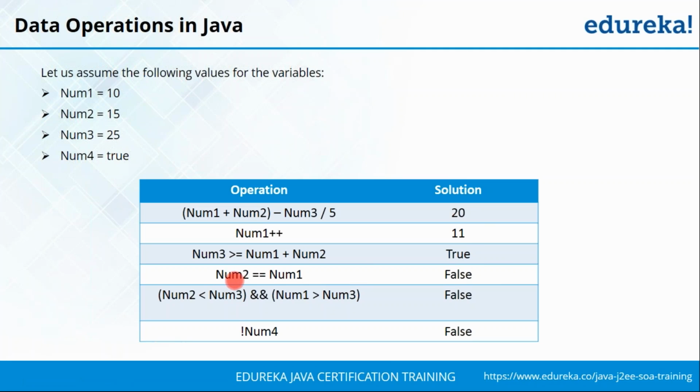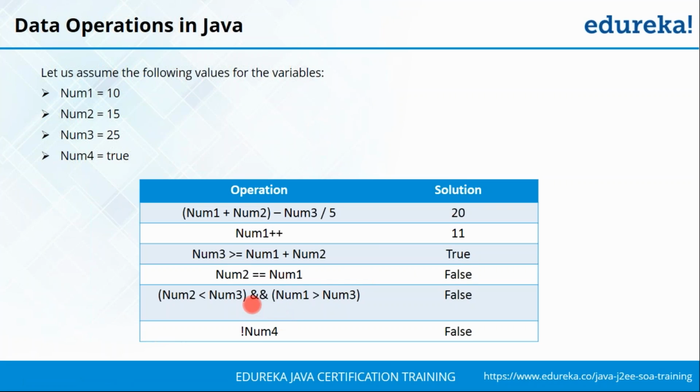Then you're checking, is num2 equal to num1. This is why you're using a double equal to. If you use a single equal to, the value of num1 will be assigned to num2. So in case you want to compare two values, you're going to use a double equal to. So num2 is not equal to num1, so it's going to give you an output of false.